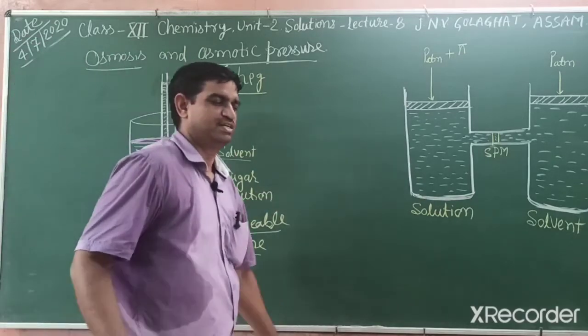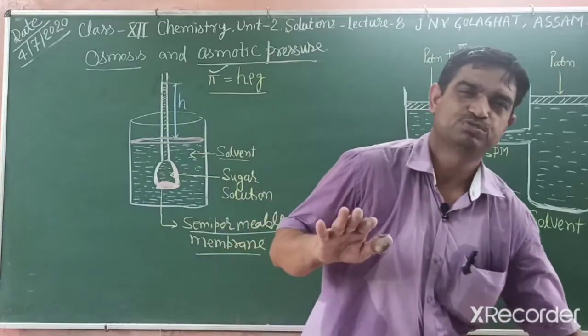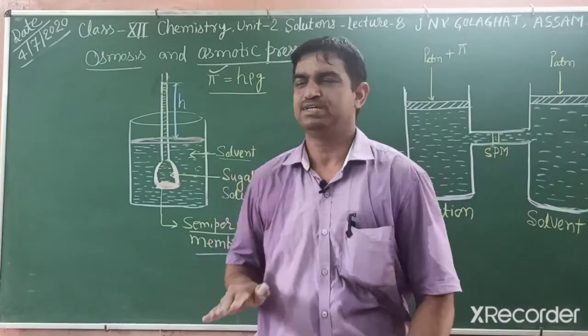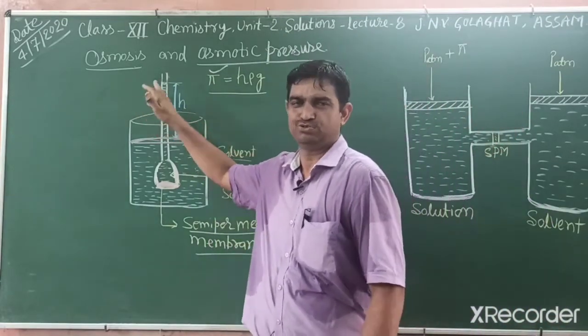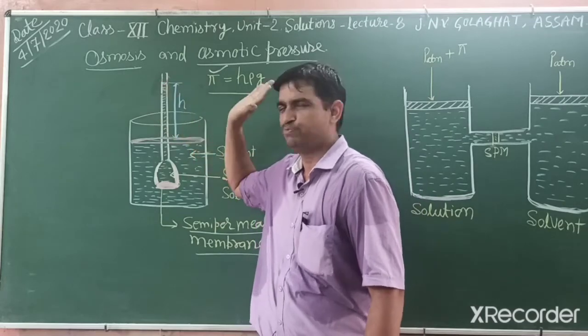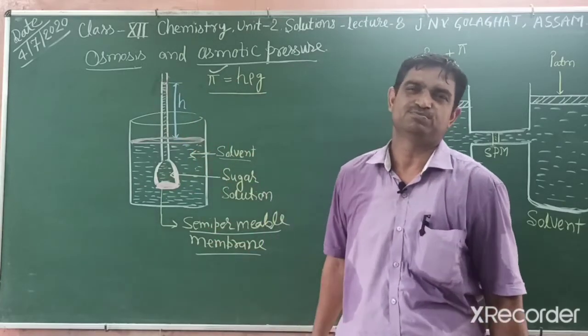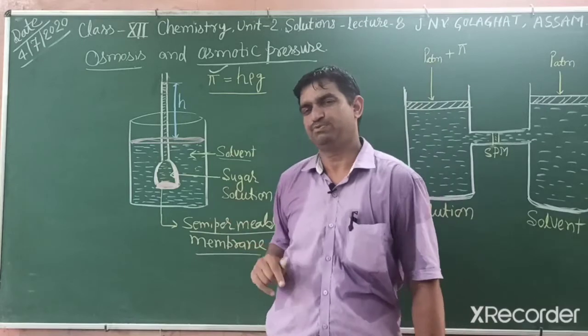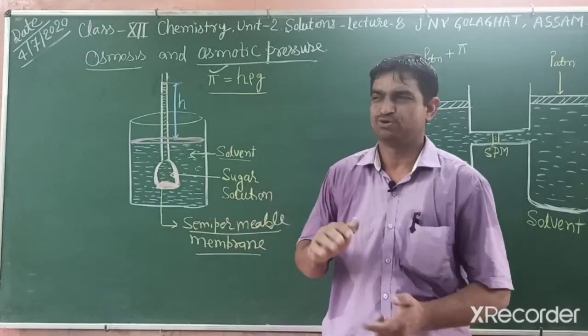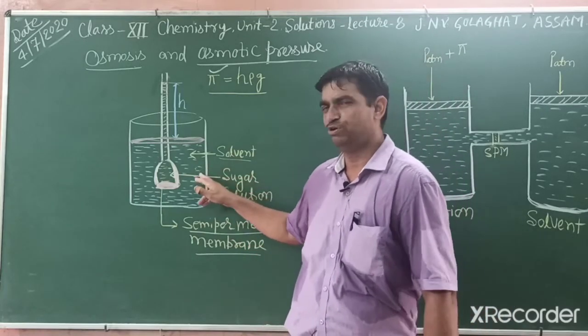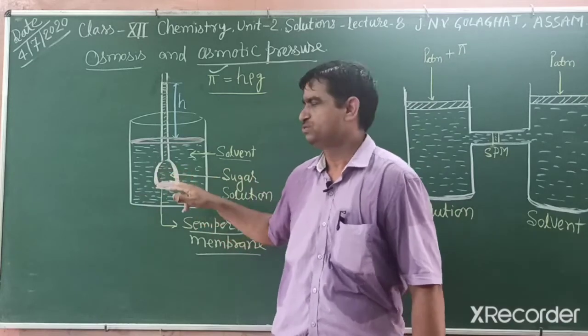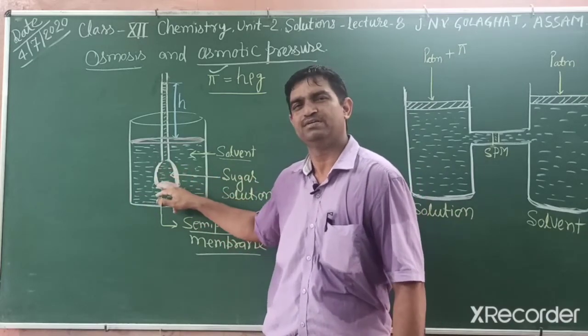So students, what is osmotic pressure? Osmotic pressure is the pressure applied on the solution side to stop osmosis. What is osmosis? Osmosis is the movement of solvent particles from solvent to solution through a semi-permeable membrane.